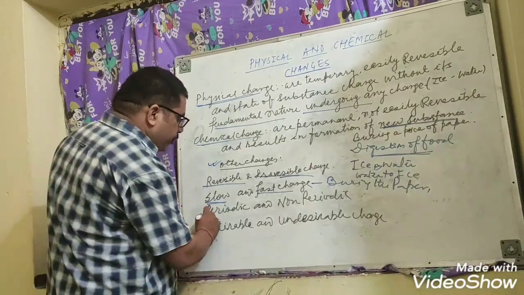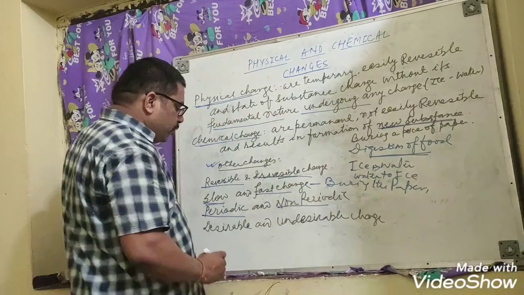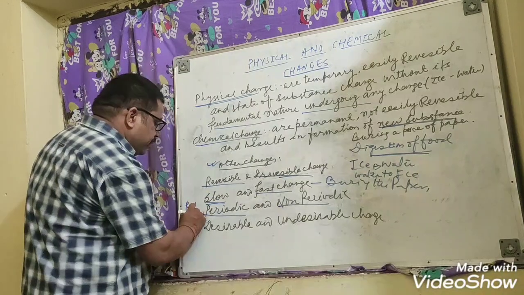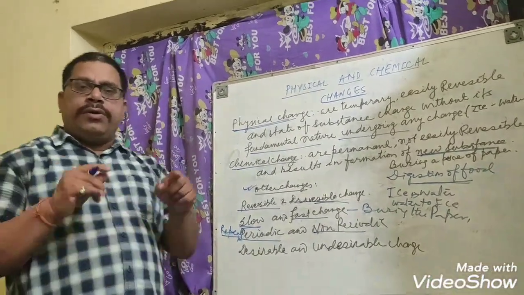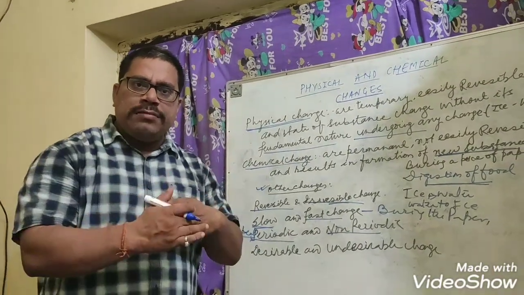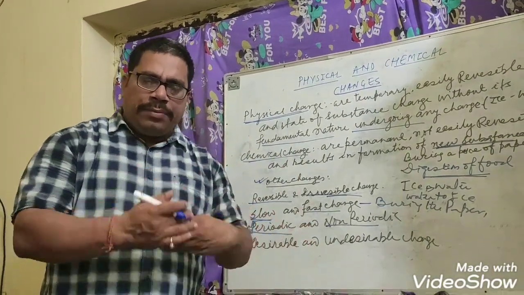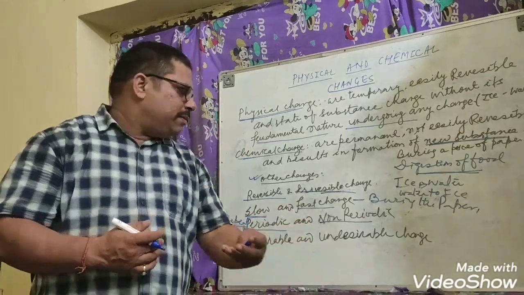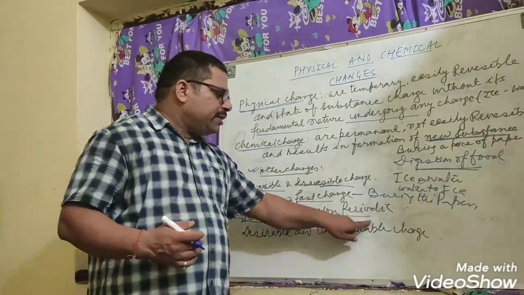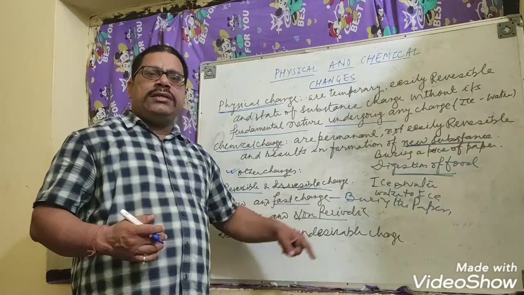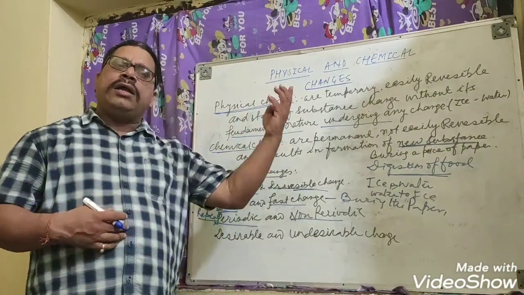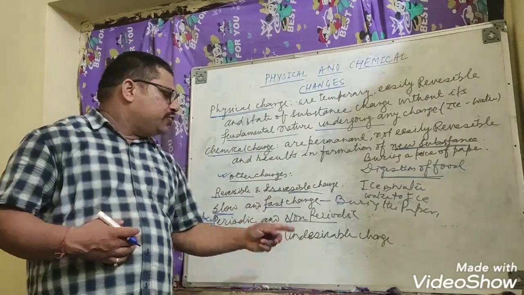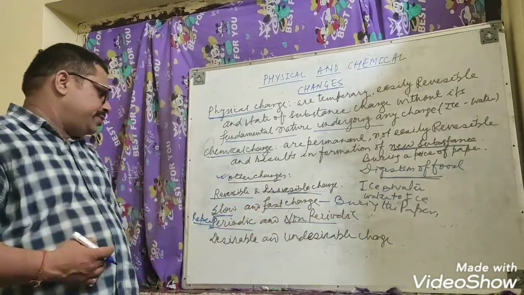Then periodic and non-periodic change. Periodic change means it repeats after a certain interval of time. For example, dear children, after summer the rainy season will come, after the rainy season the winter season will come, like that. But a non-periodic change, if an event happens here now, will take a long time to repeat or may not repeat. This is called non-periodic change.